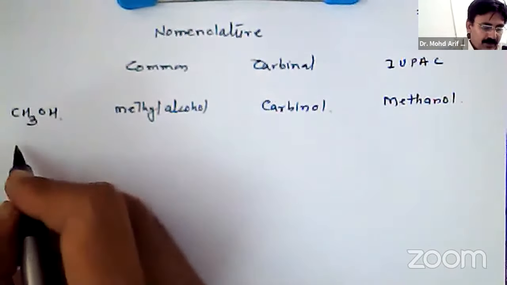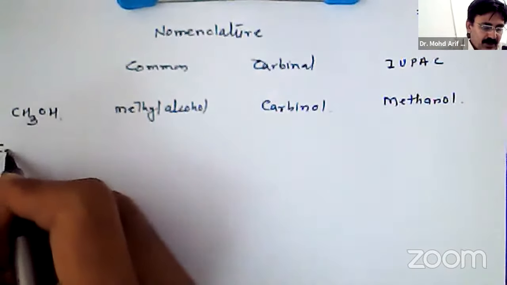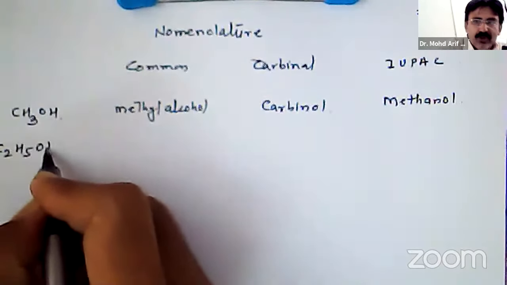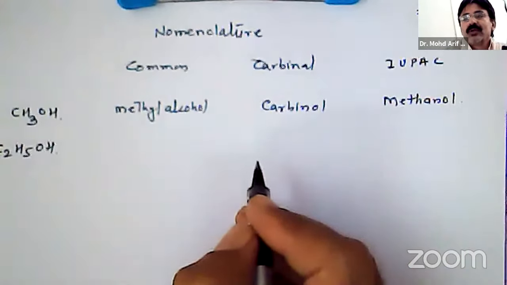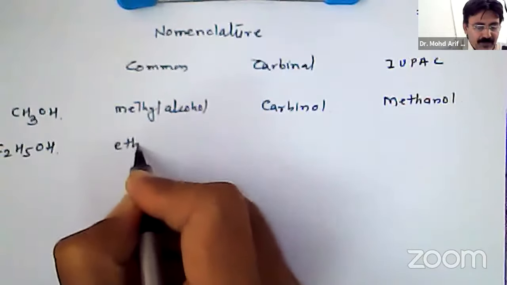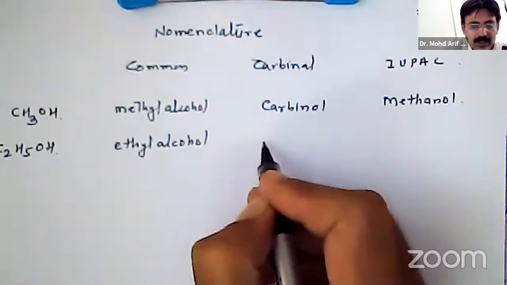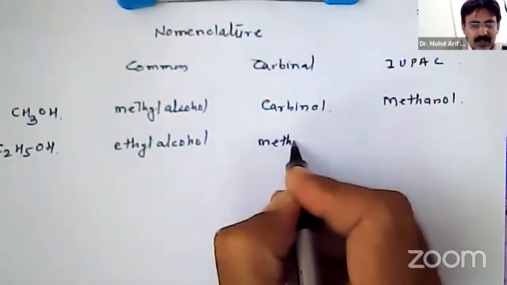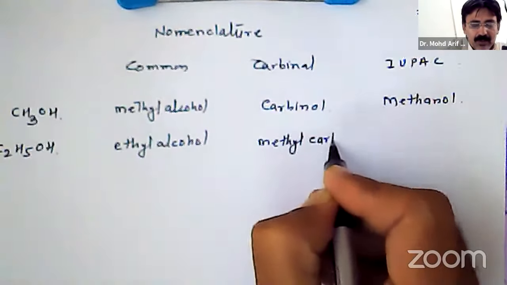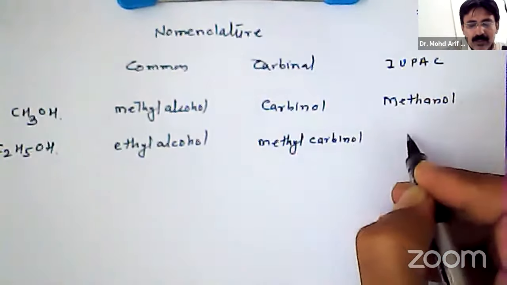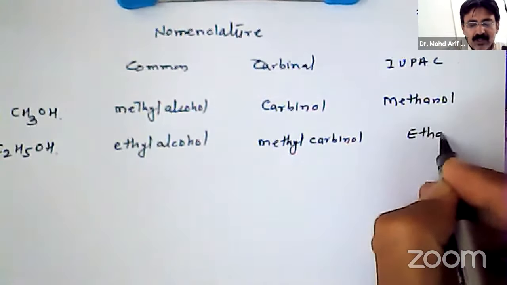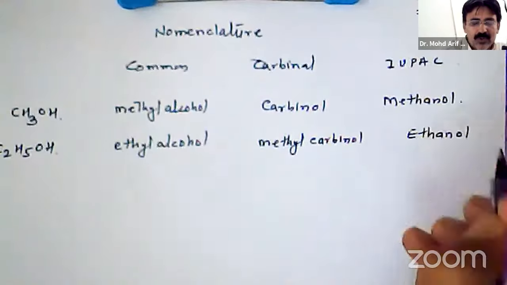The second compound is C2H5OH. In common system, ethyl alcohol. In carbinol, it is called methyl carbinol. And in IUPAC, it is called ethanol.